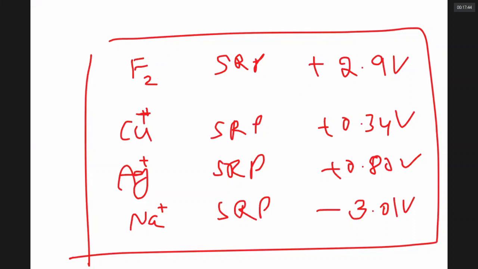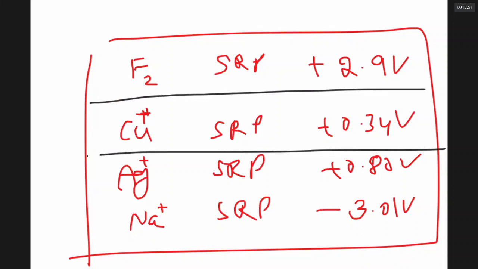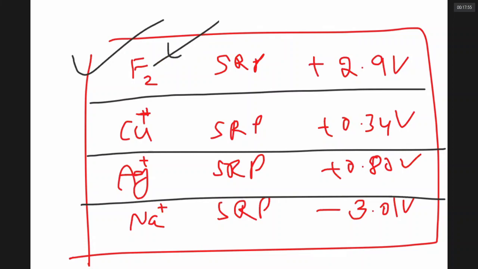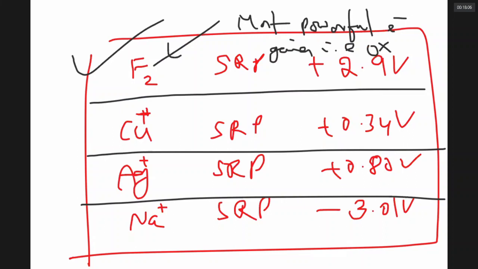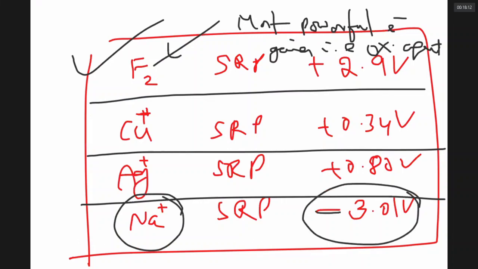Sir, now if you look at the SRPs, can you observe which has the highest positive SRP? So fluorine is the most powerful electron gainer, that is, an oxidizing agent. If you are looking at sodium, its electrode potential is such a large negative value, it never likes to gain electrons.